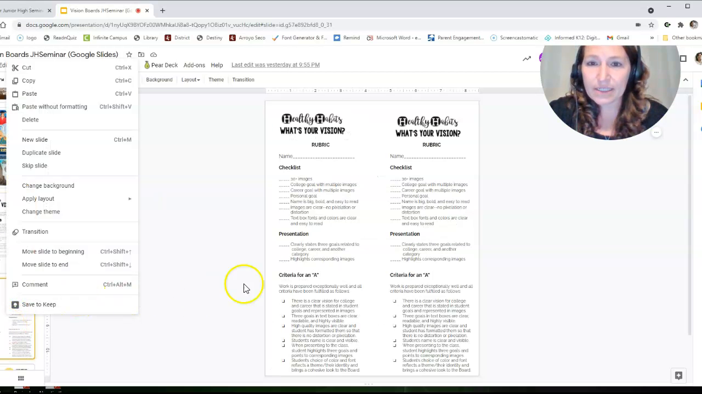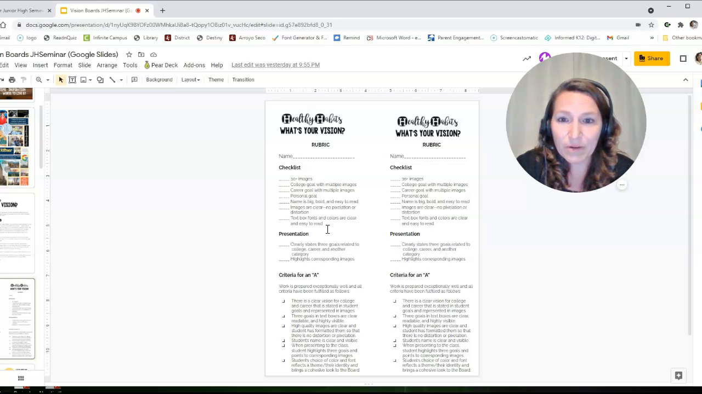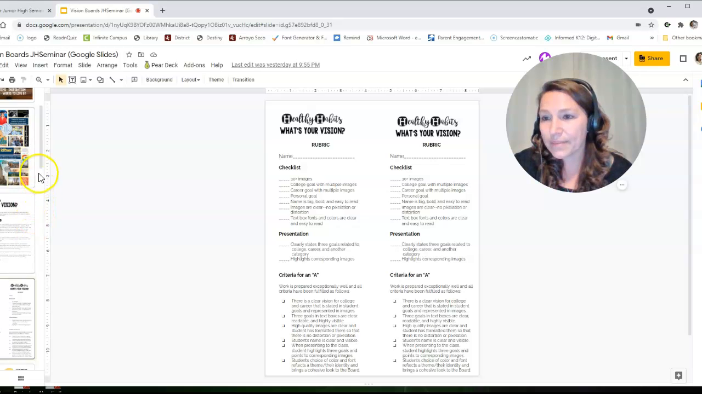My rubric is on the next one. So you can see that I'm looking for 30 plus images. That includes text boxes, and a college goal with multiple images, a career goal with multiple images, a personal goal. Name is big, bold, and easy to read in the middle, that your images are clear, no pixelation or distortion, so you're going to have to get those high quality images. They show you how to do it in the videos. And then text box fonts and colors are clear and easy to read, and it looks like you have a theme to your colors.